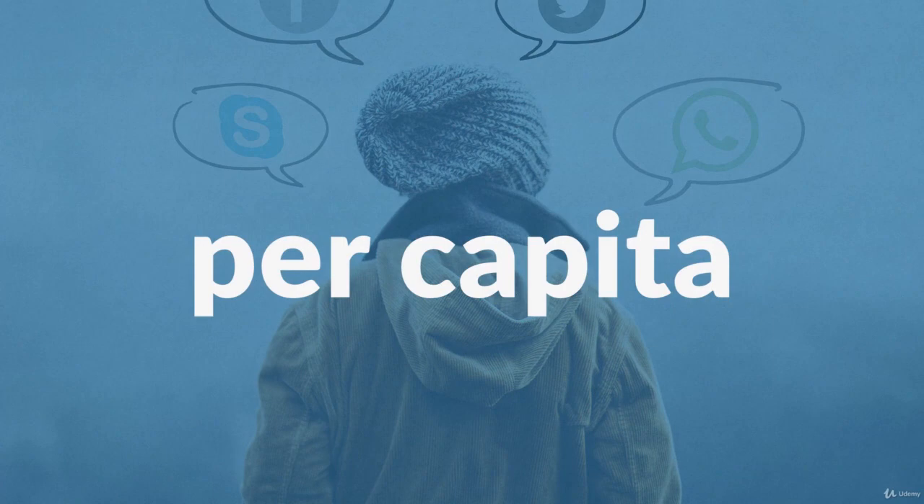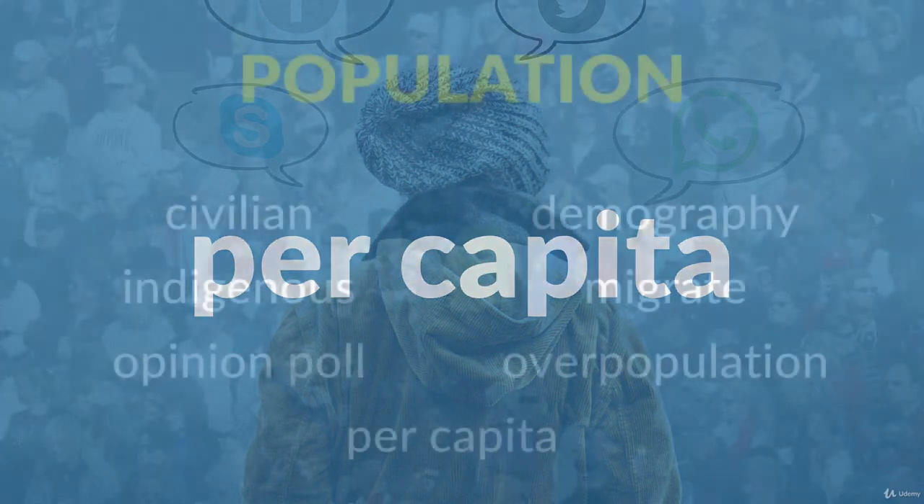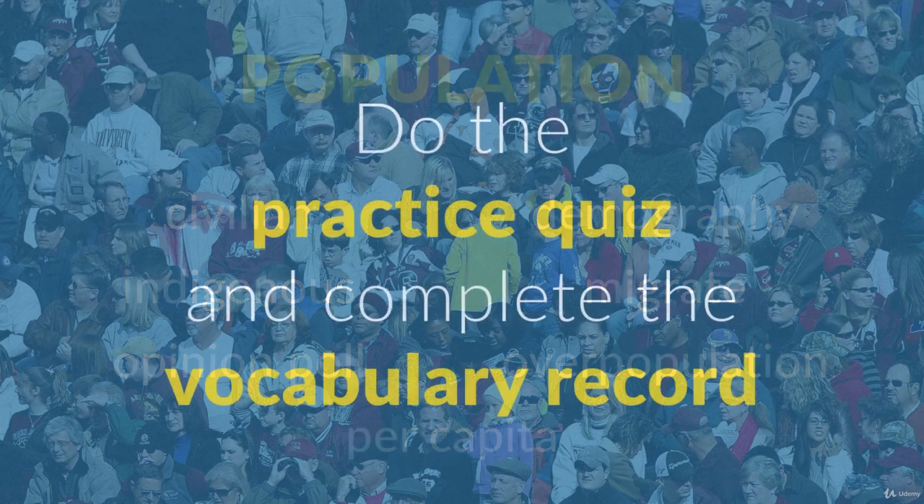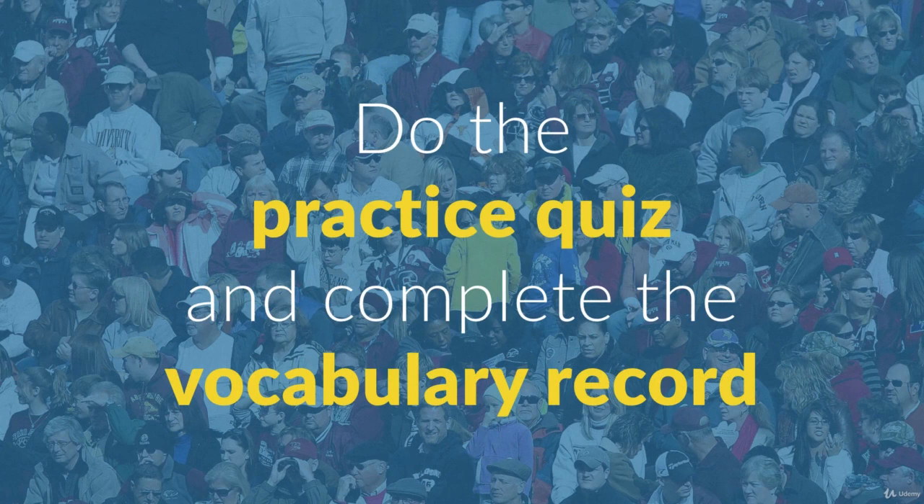So those are your 7 words: civilian, demography, indigenous, migrate, opinion poll, overpopulation, per capita. So do the practice quiz and complete the vocabulary record to help you remember those 7 words.